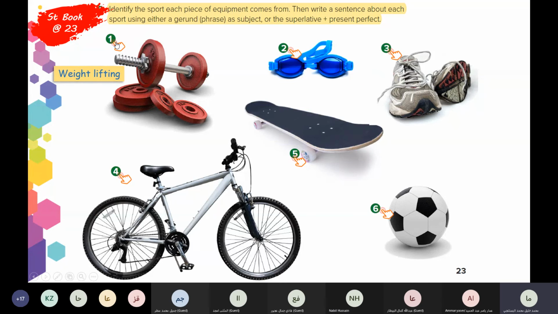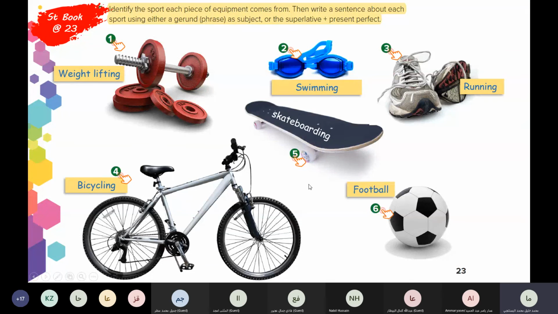Okay, welcome. Here weightlifting. I think this is what for swimming, for running, skateboarding, bicycling, or riding a bicycle, playing football, okay.